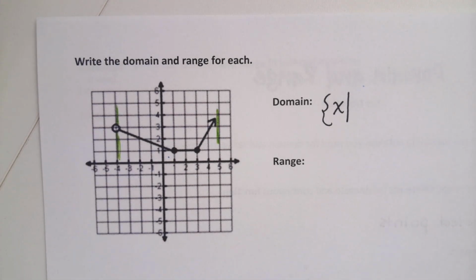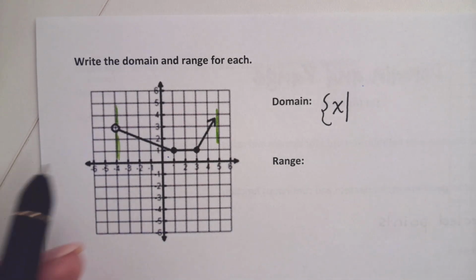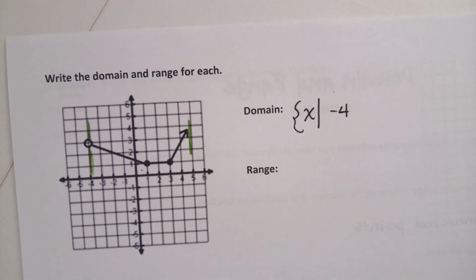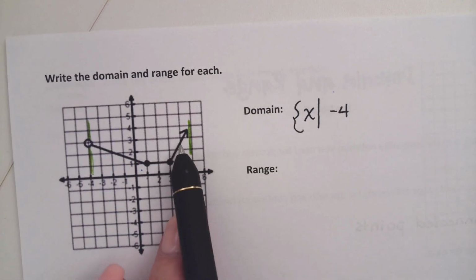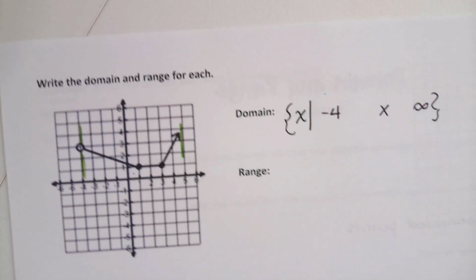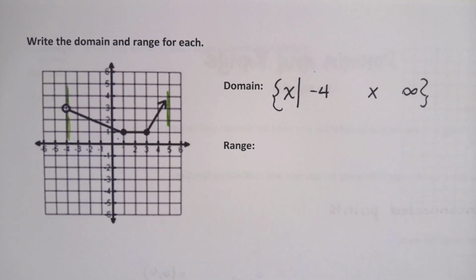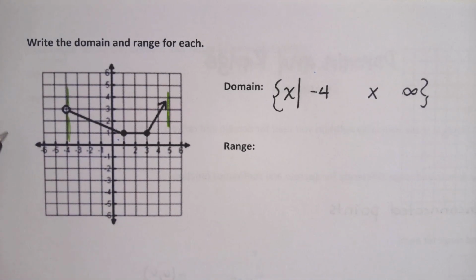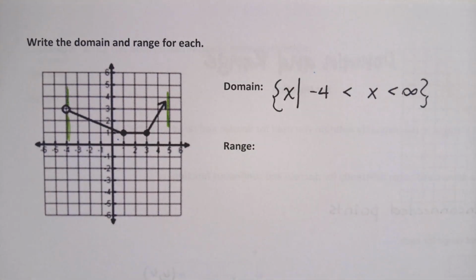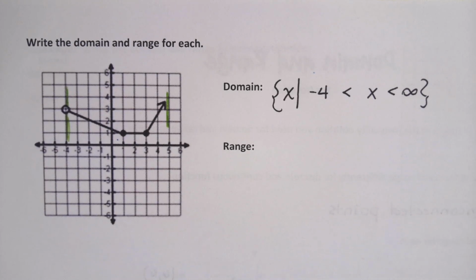Perfect. Thanks, guys. Okay. So what number am I going to write down for my smallest x? -4. And for my largest? Infinity. Very good. We'll throw an x in between. Do both of those need the inequality symbol? No. Which one does not? The -4, right. This one does not. This one. Oh, they both don't. They're both. Yeah, okay. All right, my range, my bottom to top.